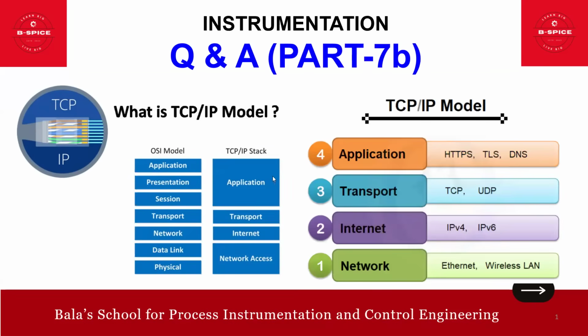As you look at this picture, friends, this is the OSI model, Open System Interconnect model. You can see the physical, data link, network, transport, session, presentation, and application. So 1, 2, 3, 4, 5, 6, 7 layers. Now you see how the TCP model is defined: network access, internet, transport, and application. Only 4 layers.